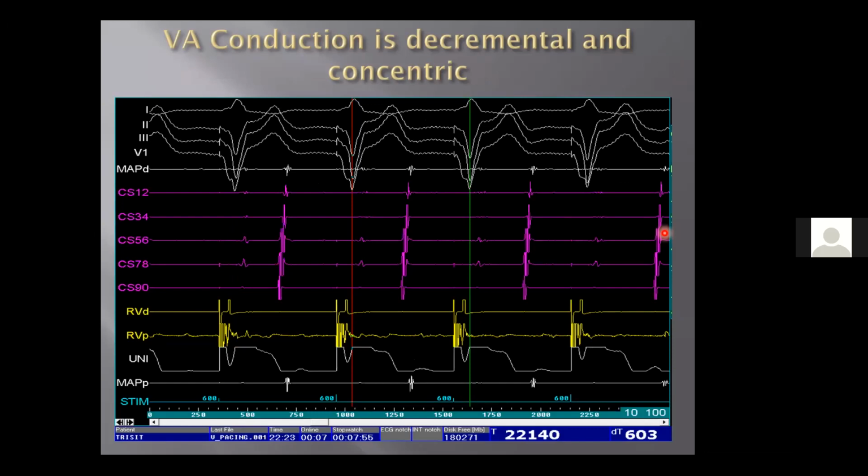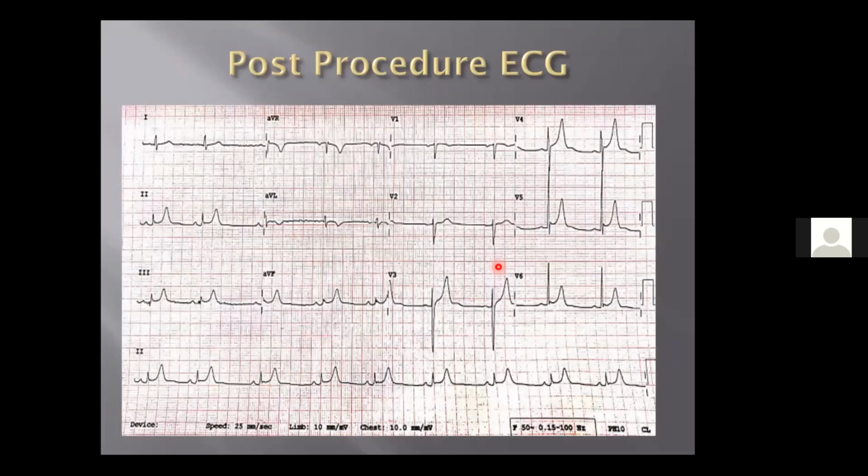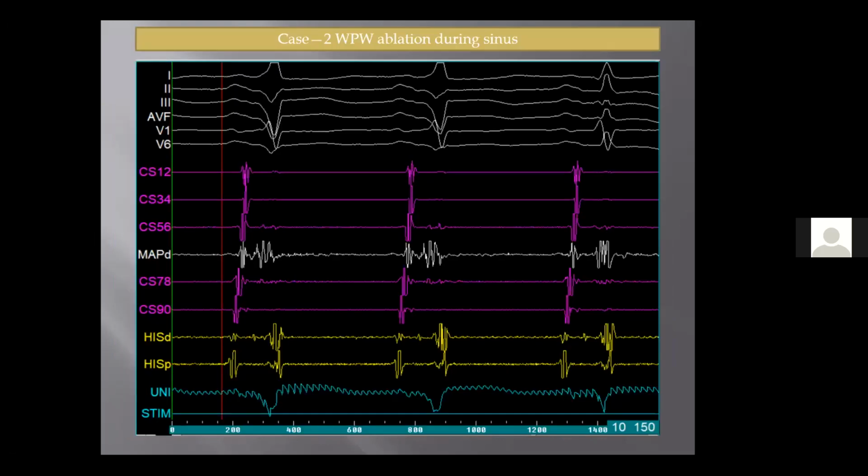In this case, we remember when we paced the V, there was an eccentric conduction, while after we have ablated, look, this is what we have discussed, this is called a concentric kind of activation. Your CS12 is late, your 910 is early, and that is what your activation pattern should be. So from an eccentric we have converted into a concentric pattern of activation. And this was the ECG. There is no evidence of pre-excitation.